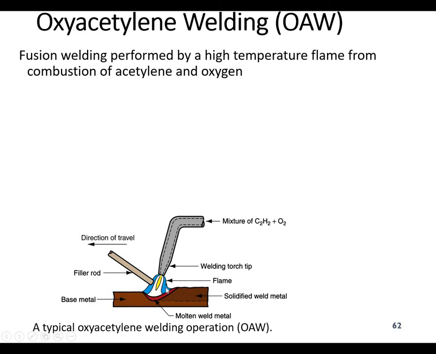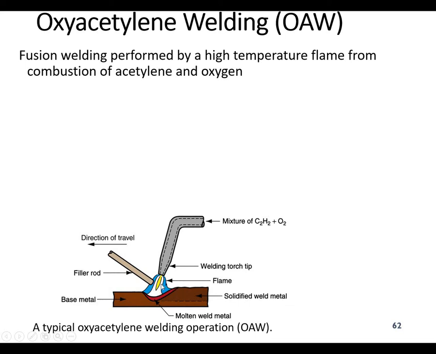You can see here a flame is being generated over the base metal, and here you can add the filler metal as well. You can see the mixture of oxyacetylene and oxygen is coming from the two nozzles. They mix together. Here you can see you can have two valves, and you can mix them together depending upon the type of the flame.